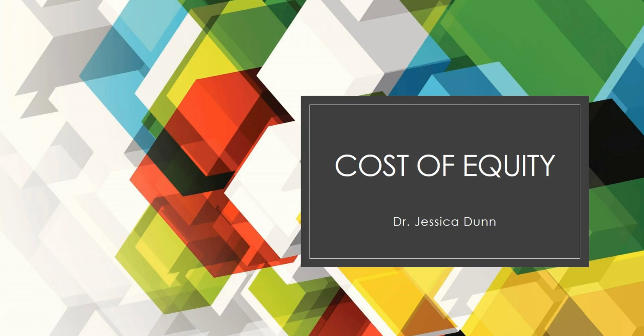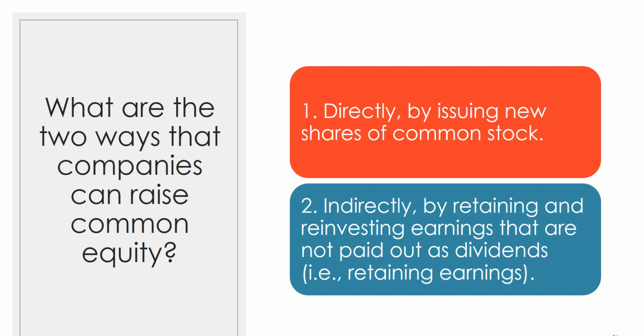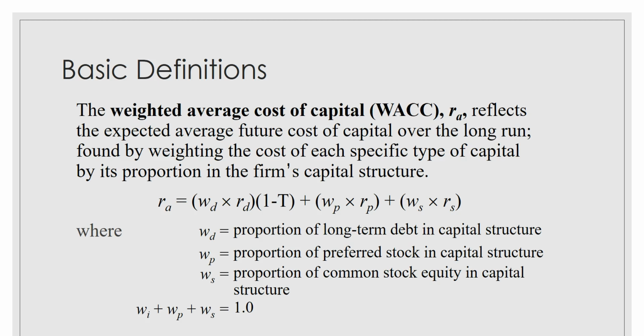This is Jessica Dunn, and we're going to continue our discussion of cost of capital, more particularly the cost of equity capital. Just as a review, the weighted average cost of capital represents the cost of all capital together. It's the average future cost of capital over the long run. You find this by finding the cost of each type of capital and multiplying it by its respective weight within the capital structure.